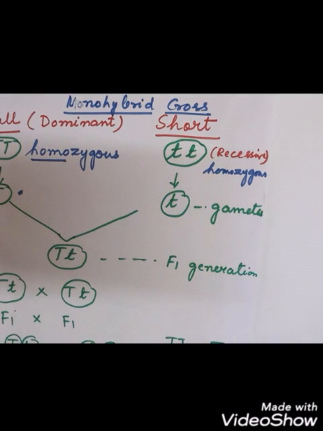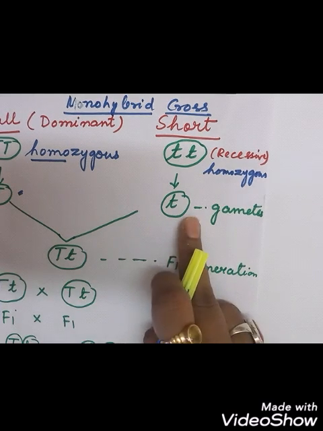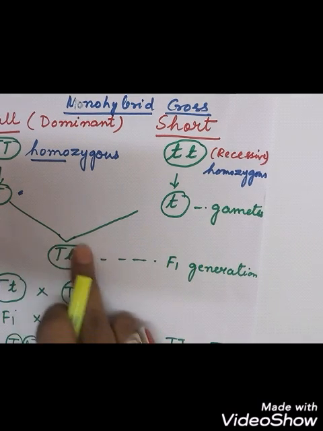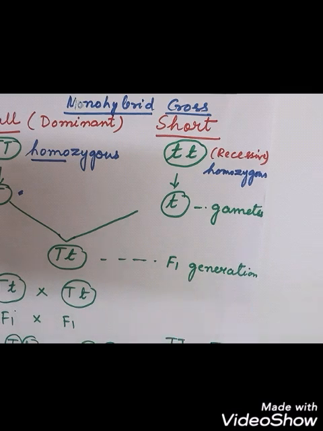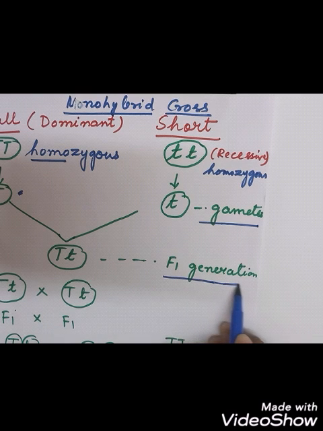Can you see now? Okay, so these 2 gametes will unite during the process of fertilization. Suppose this is male and this is female, they are uniting to produce the F1 generation. Now you can see here I am writing gametes. Here I have written what? F1 generation, right? This is the first filial generation.